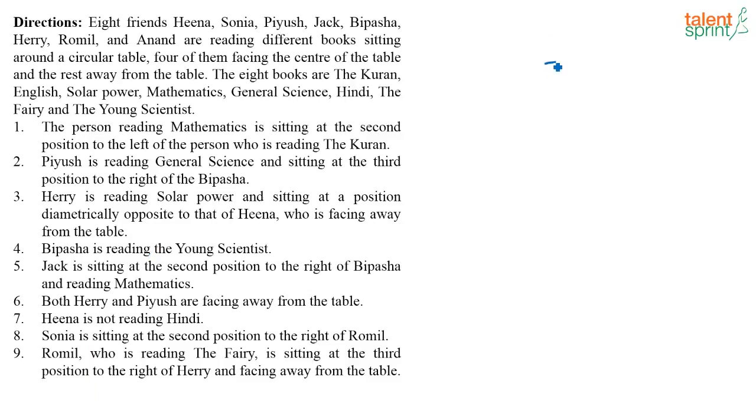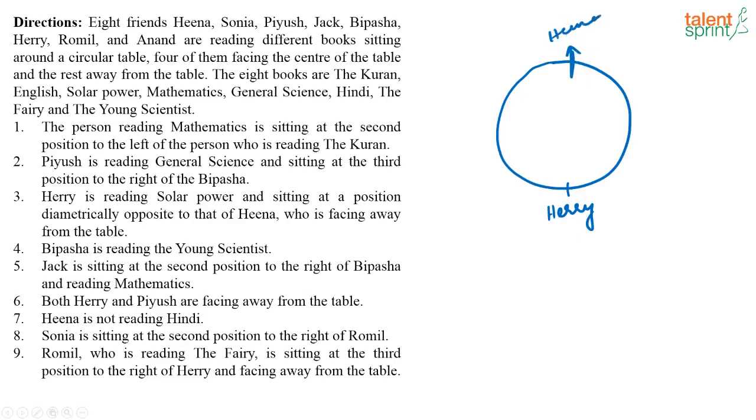So what is given here? There are 8 people sitting around a circular table. So where do I start? I need a starting point, right? Harry is reading Solar Power and is sitting at a position diametrically opposite to Hina, who is facing away from the table. So Harry and Hina are sitting opposite to each other. If this is Harry, this is going to be Hina. First, that is what I have arranged. Now, what is Harry reading? Harry is reading Solar Power, and Hina, we don't know what she is reading.